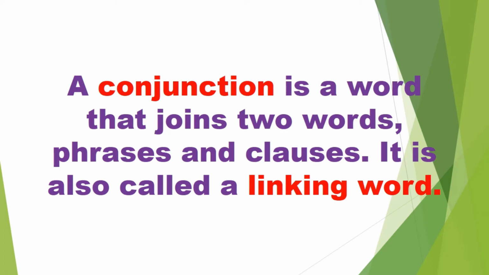We should say that a conjunction is a word that joins two words, two phrases and two clauses. We have often seen that two words are being joined with something, or a word is combining two different phrases, or sometimes two clauses have been joined with a word. So the word which is joining these two is known as a conjunction. A conjunction is also known as a linking word because it creates linkage between the two words or the two phrases or the two clauses.